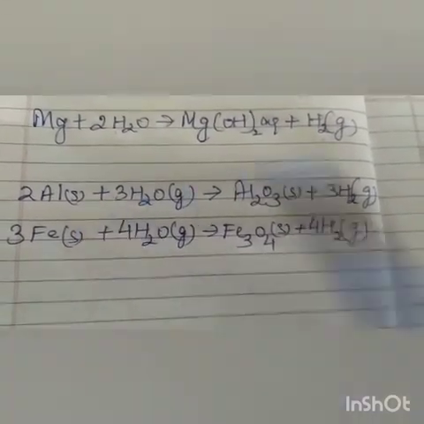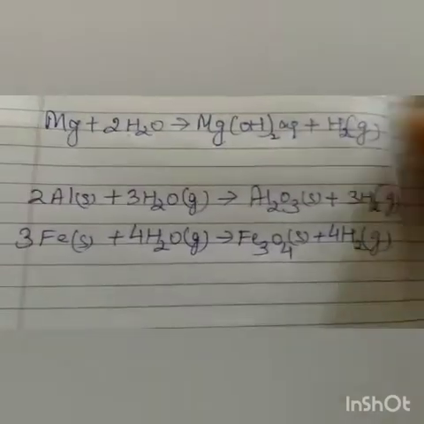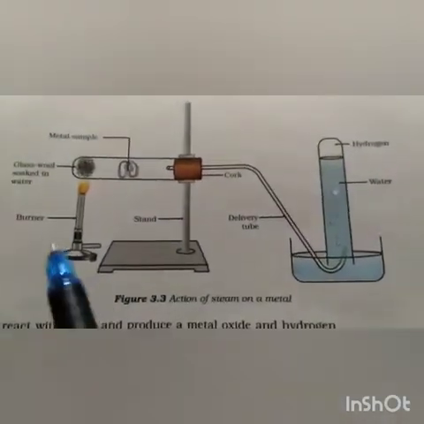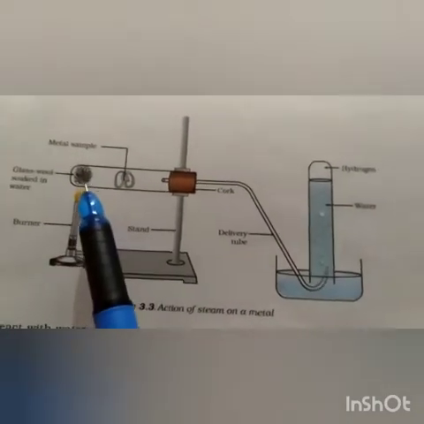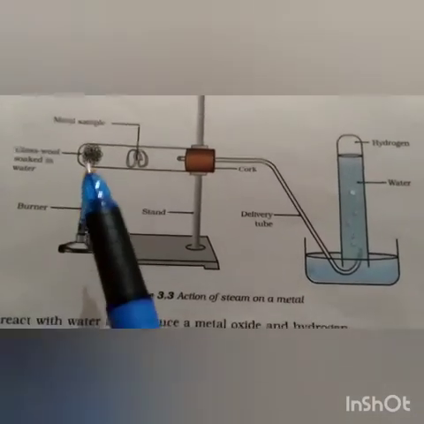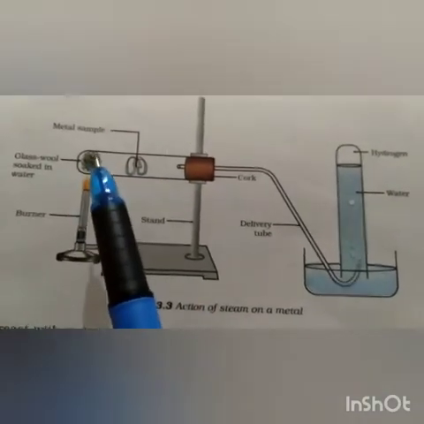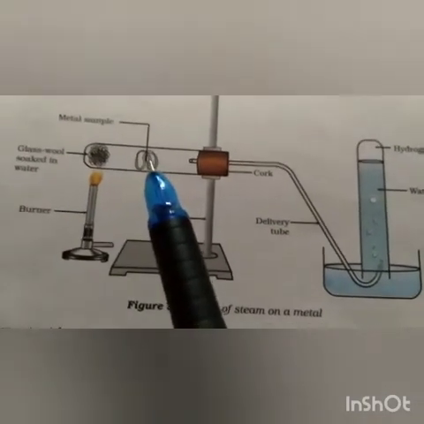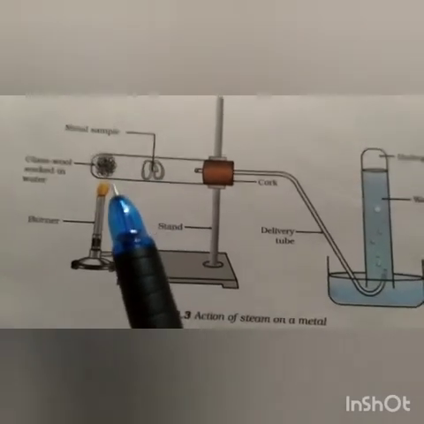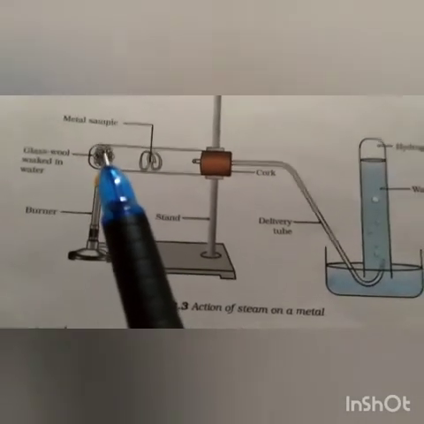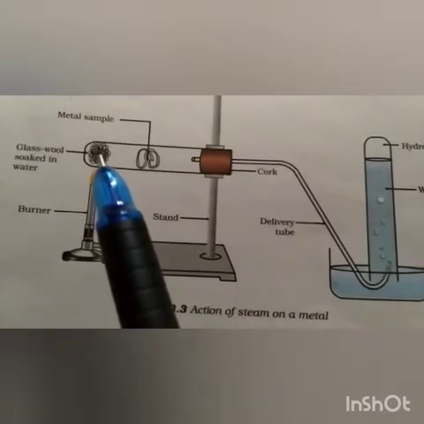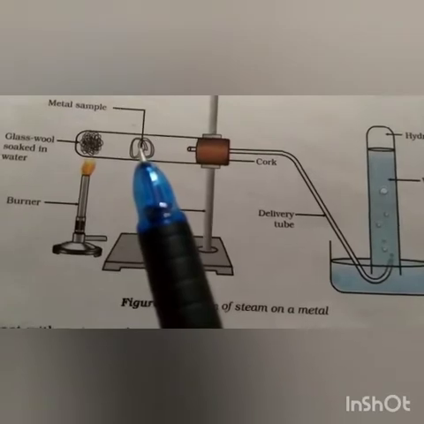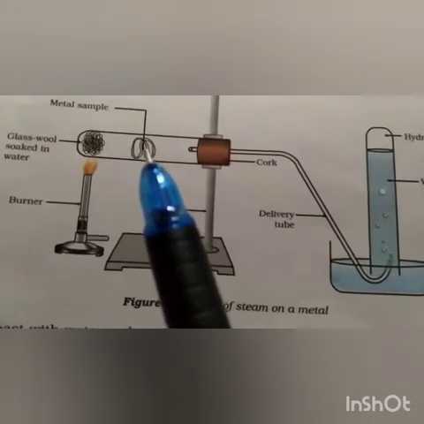Now you can see the experiment setup in your NCERT book, like this. This is the test tube and this is the glass wool which is soaked in water, and here we will place the metal. When this is heated, the water will change into steam and react with the metal sample, which can be aluminium, iron or zinc.